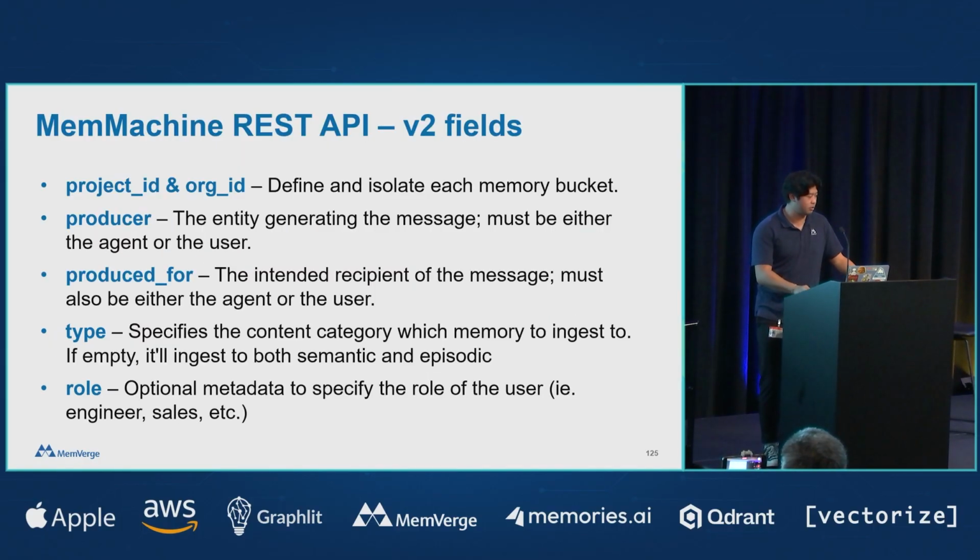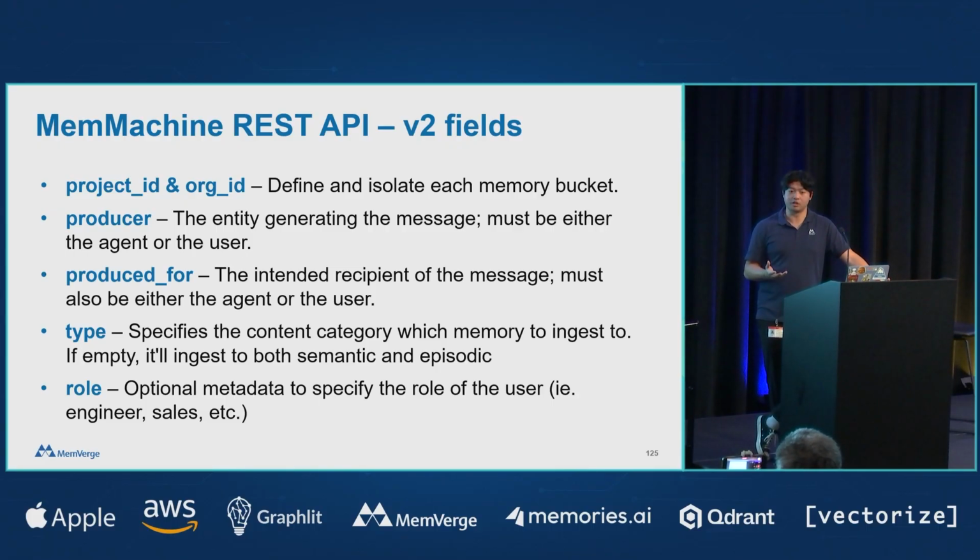Yeah, so this is our REST API. I know it's a lot, but I want to highlight just a couple of them. So at the top level, we have project ID and org ID. And you might be wondering, why do I need this, right? Project ID is essentially defining the actual space you're going to work in, right? We've had people build MemMachine into different Slack channels. For them, a project ID might be the channel name, right?